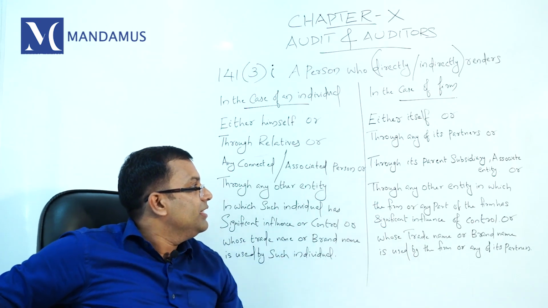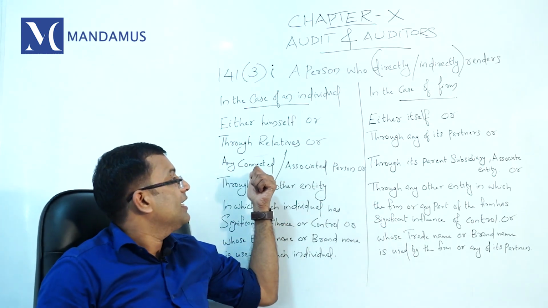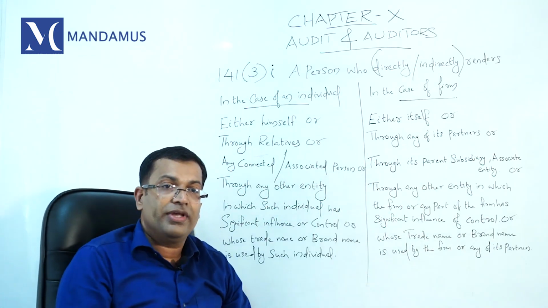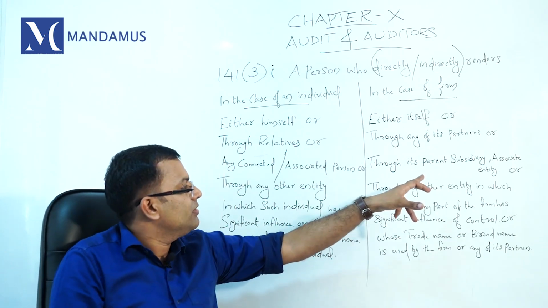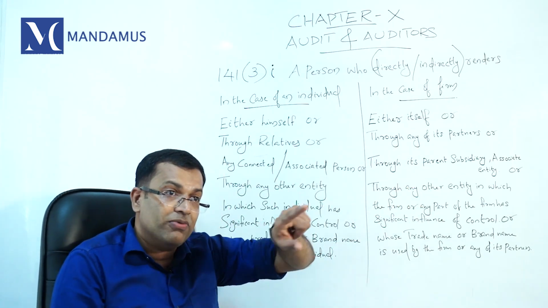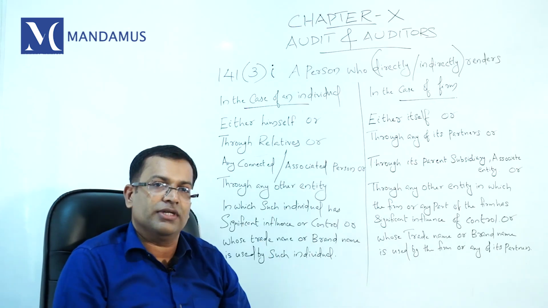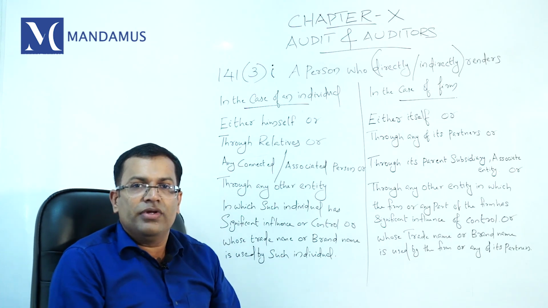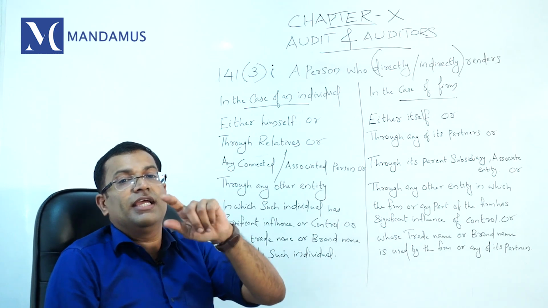The third point, the parent, subsidiary or associate. See here, connected or associate. Here, if your parent firm or your associate firm or your subsidiary firm is providing 144 services to the company concerned, then you will attract disqualification. Another point is you are using the trade name or brand name of such an entity that is providing 144 services, then again you will attract disqualification.